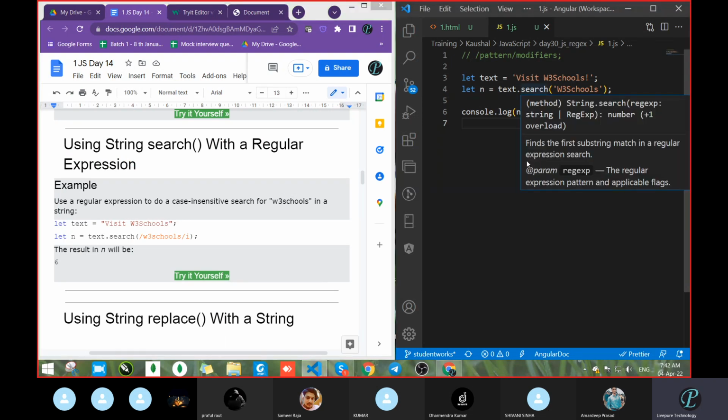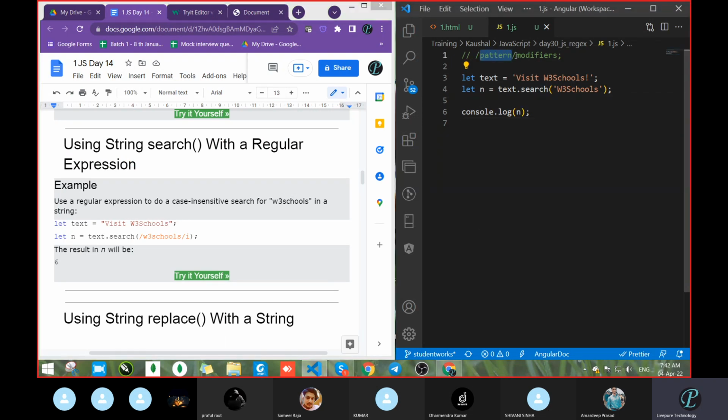What we had seen is that there is a pattern, and after that there are modifiers. So what is the pattern? The pattern is W3 school, and what is the modifier? I want it case insensitive, which means first we have to add a slash here, and last we also have to add a slash, and after that pass I. If we write I, that is for case insensitive. So for case insensitive we will use I.